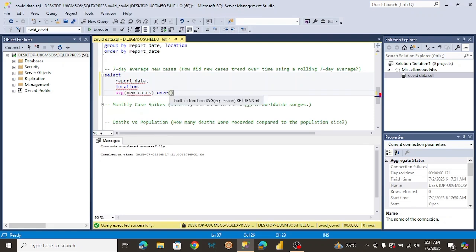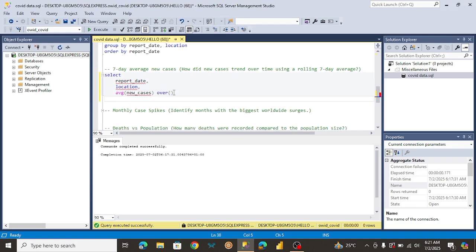So let's select this from a column. Okay, there we go. Let's just try to run this first. The cool thing about a window function is that whenever you use an aggregate function, you don't have to include a group by. So let's run this first to see what it brings.